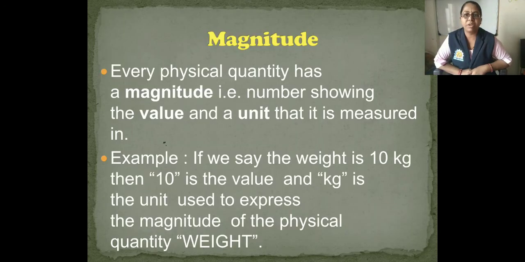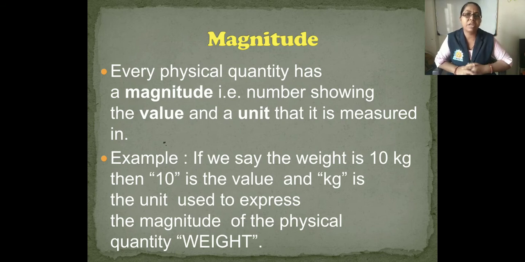Now next is magnitude. As I explained before, every physical quantity has a magnitude, that means it is shown as a number, value and unit. For example, 20 kilometers: 20 is the value and kilometer is the unit. This is the magnitude.